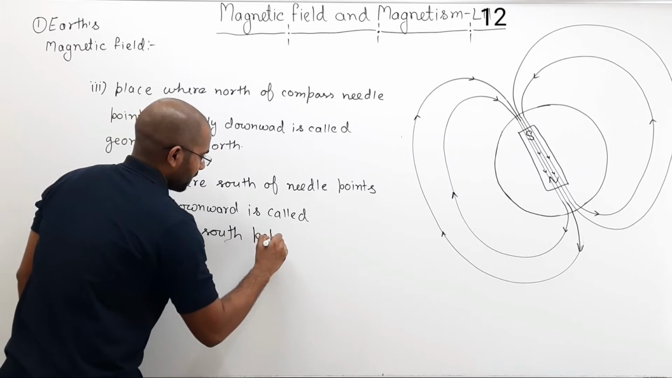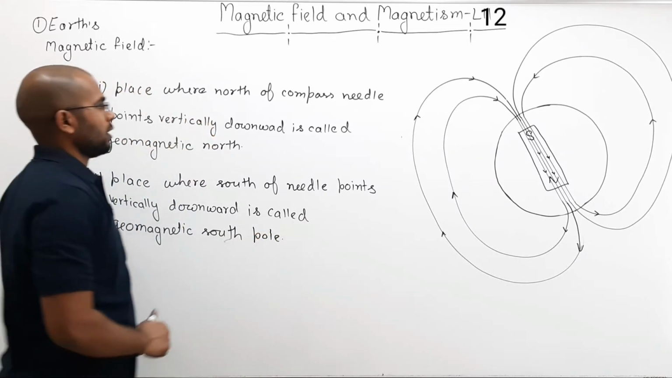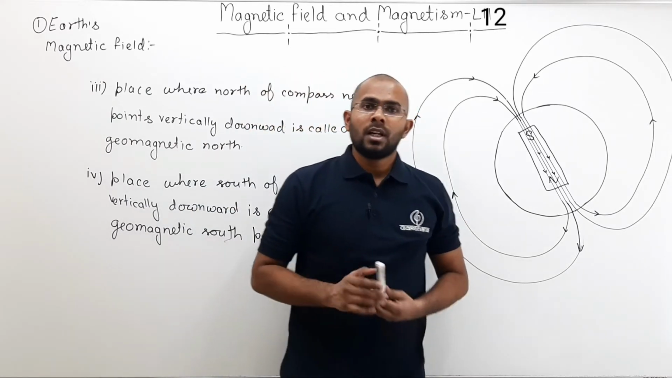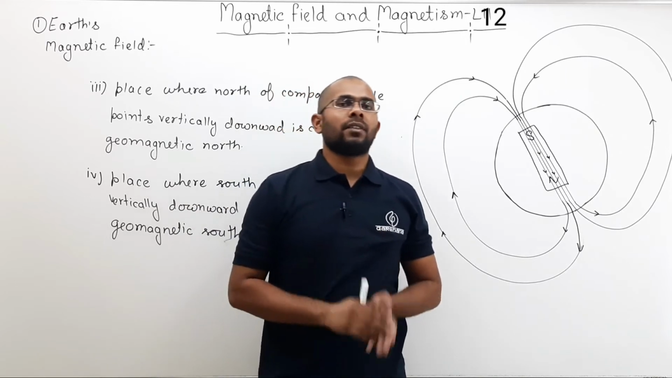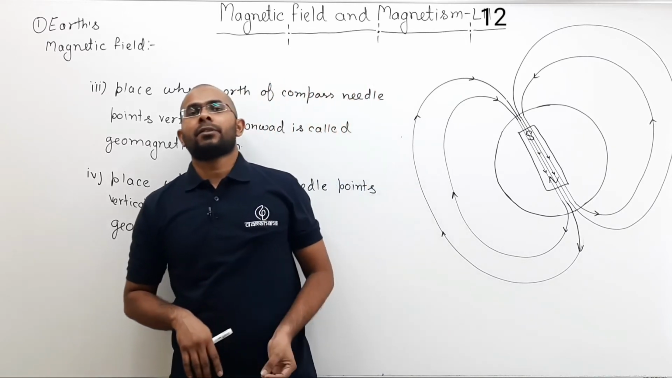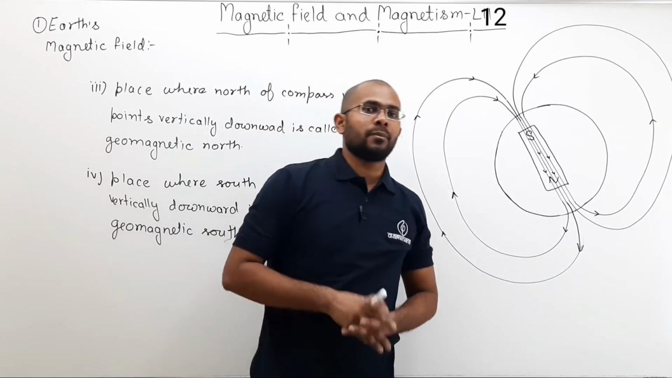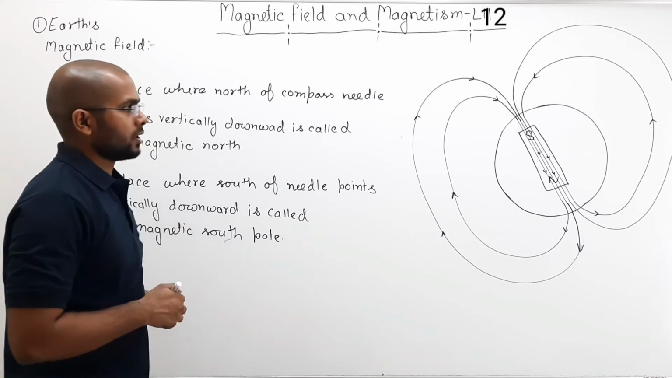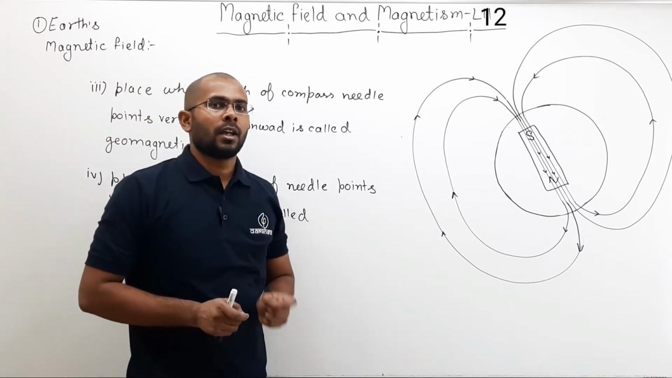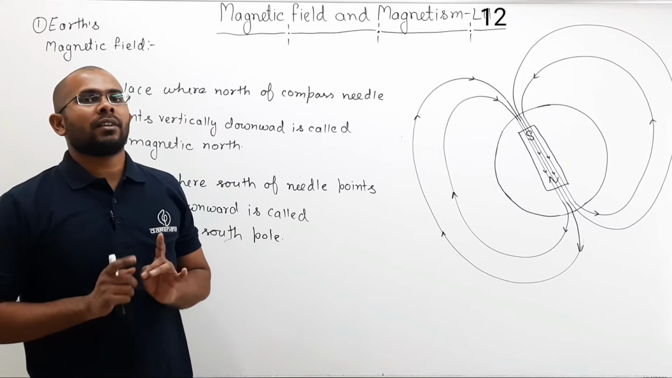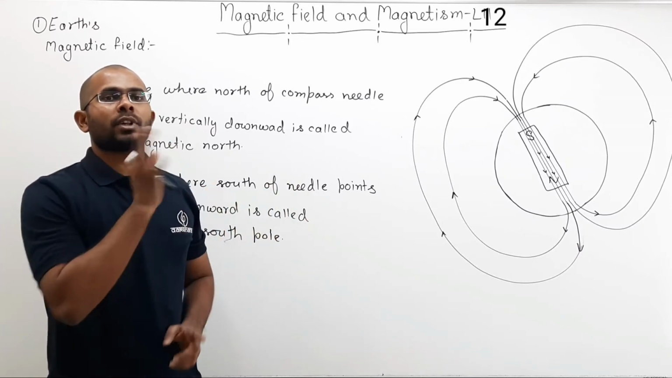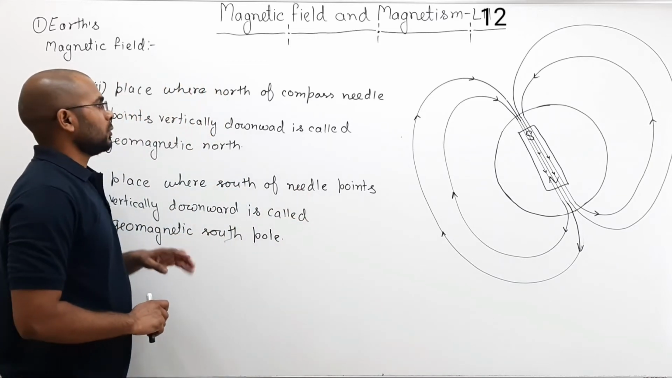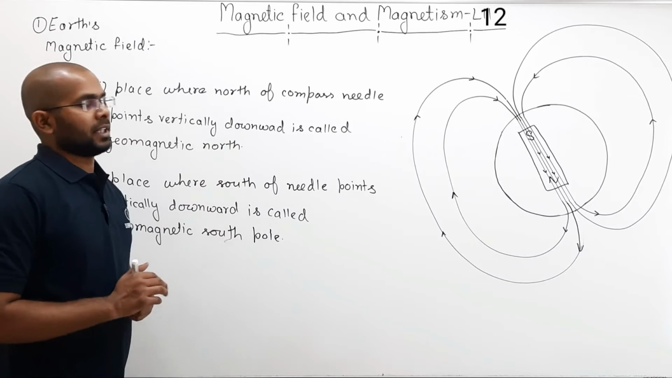Now, why are we defining the south pole and north pole as different from the geographical north and geographical south? The geographical north and geographical south are different from magnetic north and magnetic south. If I want to draw that, geographical north and south are defined based on the axis of rotation, whereas magnetic north and magnetic south poles are defined based on magnetic field lines.